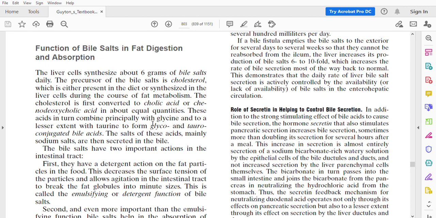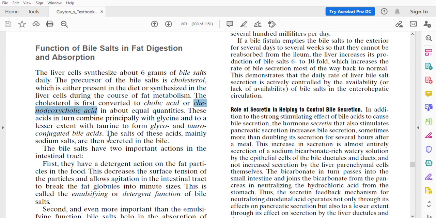glycoconjugated acid and tauroconjugated acid, which means glycocholic acid, glycochenodeoxycholic acid, taurocholic acid and taurochenodeoxycholic acid. These are the acids produced.